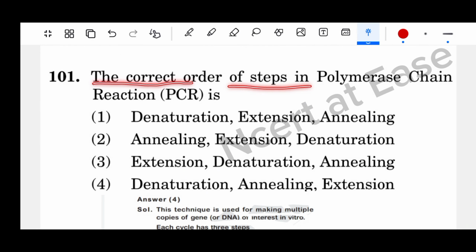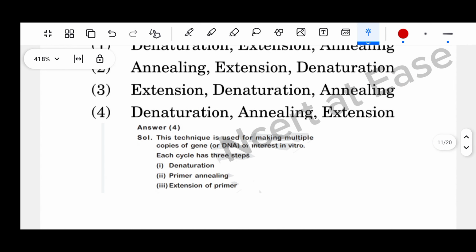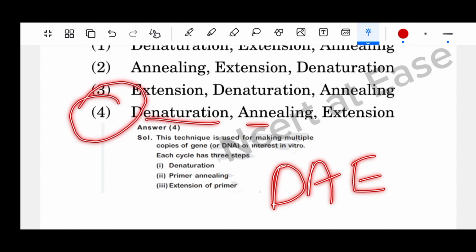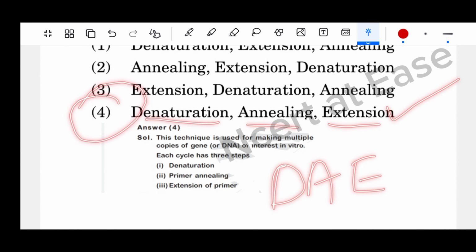The correct order of steps in polymerase chain reaction (PCR) is. This technique is used for making multiple copies of the gene of interest in vitro. Each cycle has 3 steps: denaturation, primer annealing, extension of primer. In short, DAE. Denaturation, annealing, extension is the right sequence.